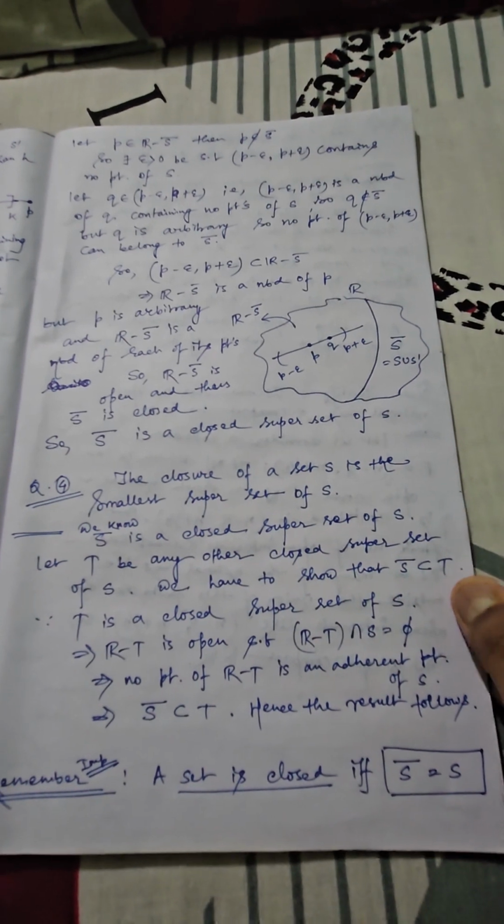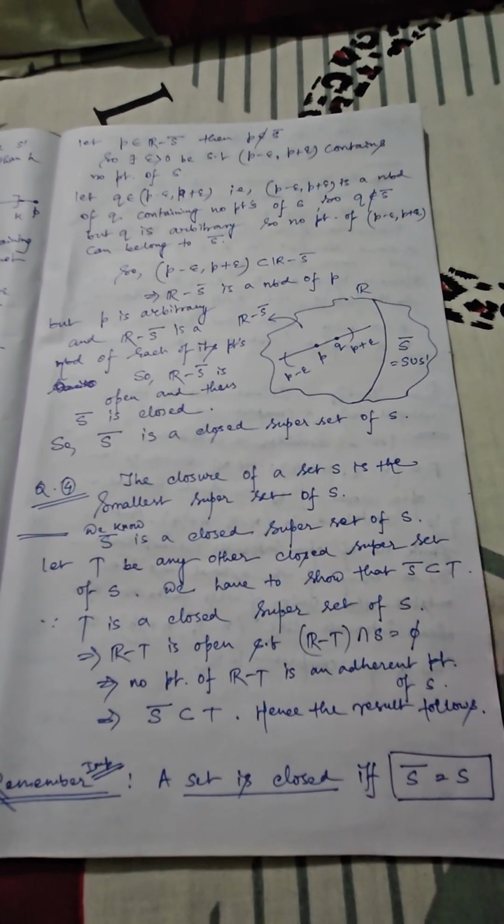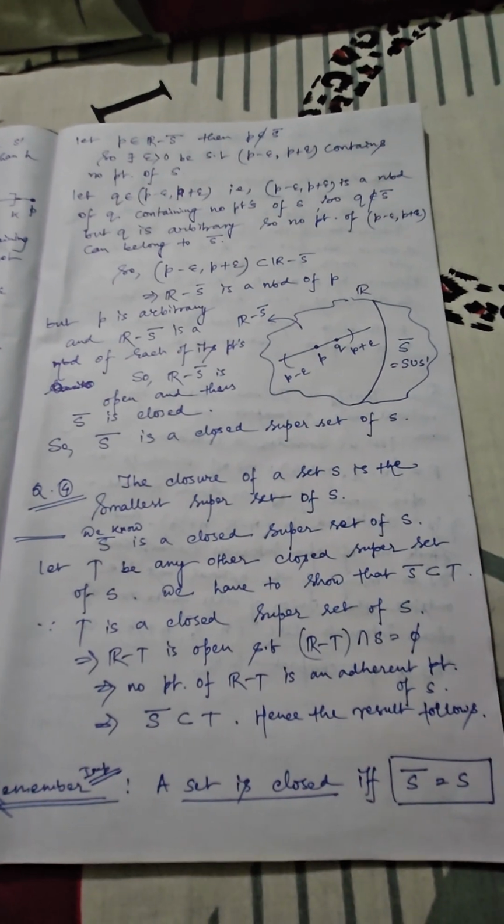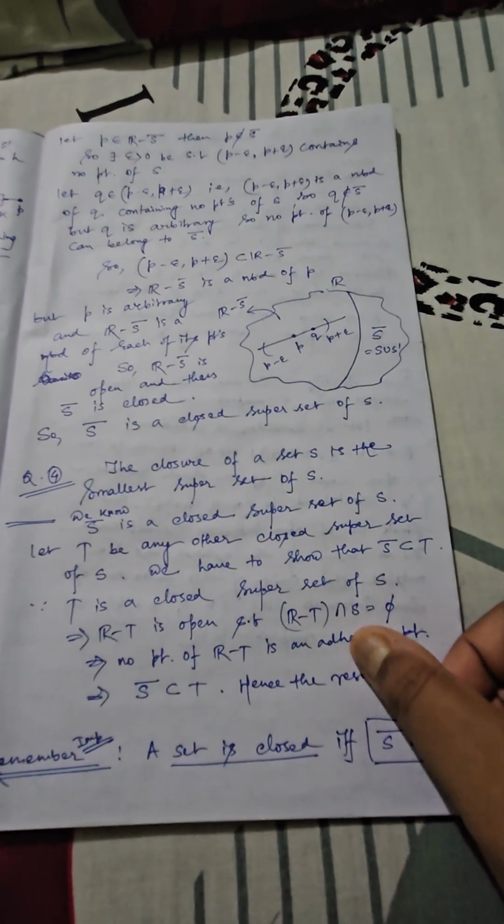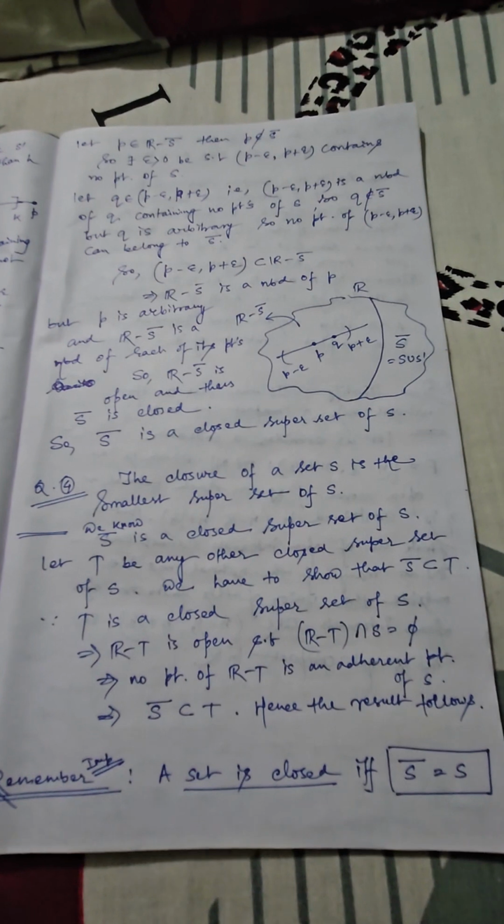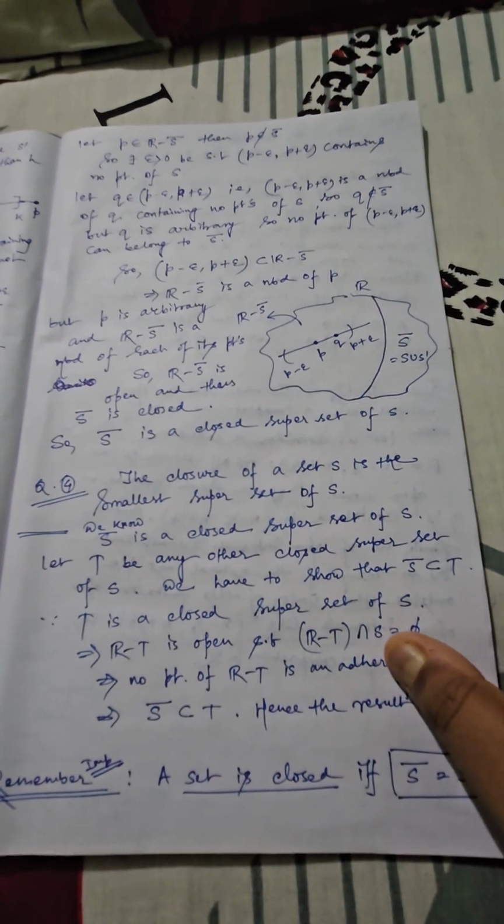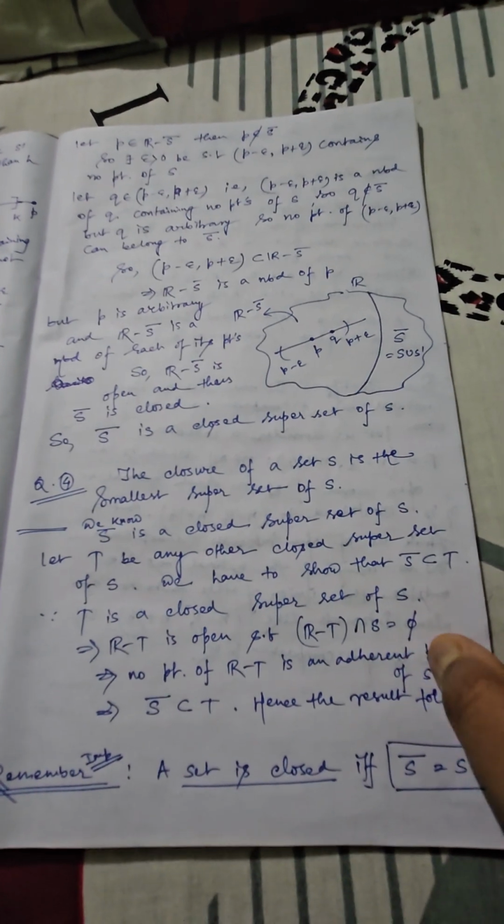Suppose that one is T. So T is another closed superset such that S bar is a subset of T. Now T is closed means R minus T, that is the complementation, must be open. So R minus T, which is a complementary structure to that of S, must satisfy the criterion R minus T intersection S should be equal to phi.